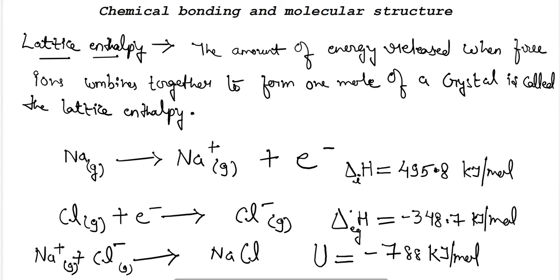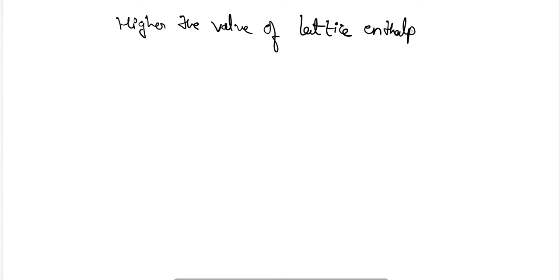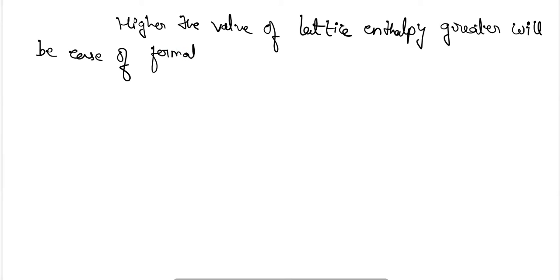Okay, so now the relation of lattice enthalpy with the formation of ionic bond: the higher the value of lattice enthalpy, the greater will be the ease of formation of ionic compound.